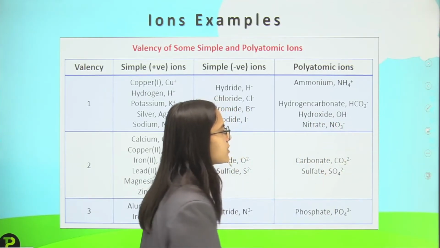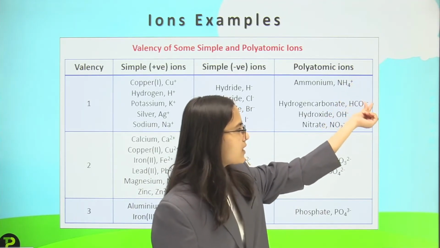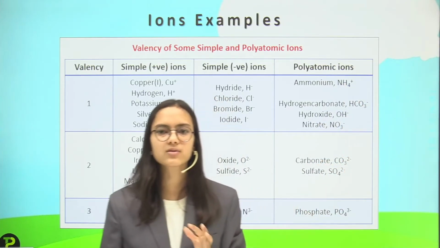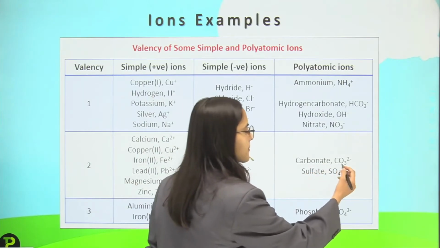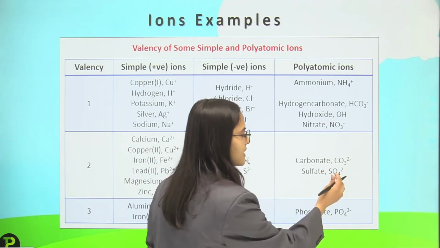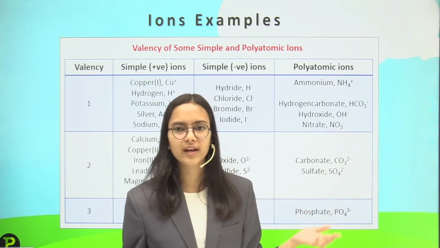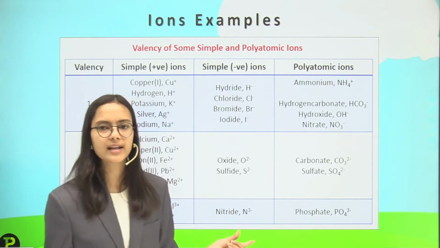nitrate ion NO3 minus. So you can see the charge on the upper side is 1 in magnitude. It might be positive or negative, but it is 1. So this has the valency 1. And then carbonate has CO3 2 minus and sulfate has SO4 2 minus. So this is 2 in magnitude, so valency is 2. And then phosphate has PO4 3 minus, so the valency is 3.